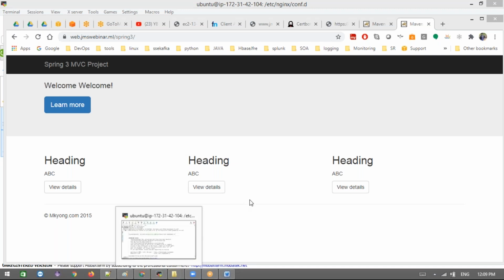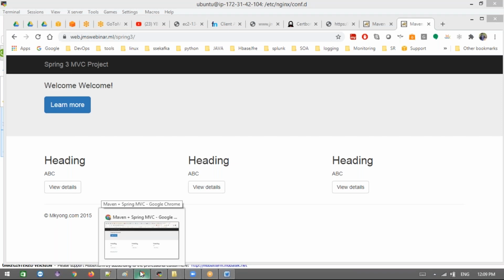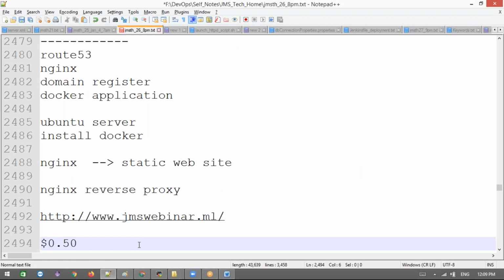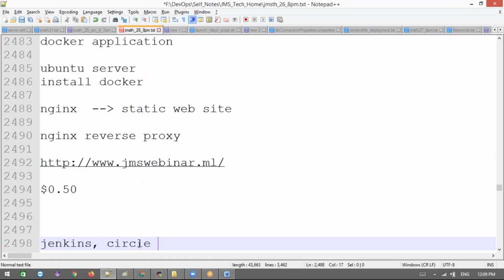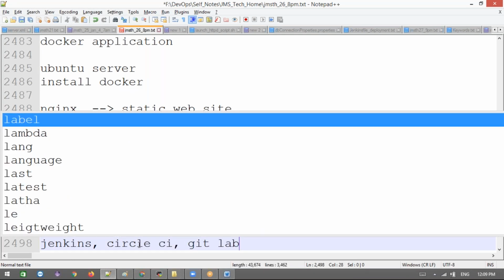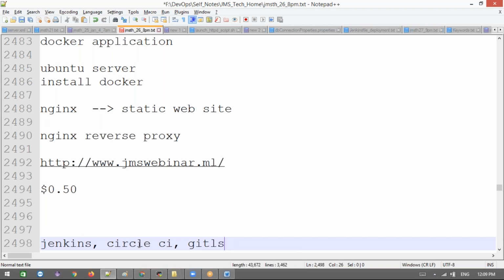Okay, and another thing, I'll take one more webinar in maybe the next one or two weeks. That is the latest. Instead of Jenkins, CircleCI, GitLab, whatever they are using, instead of whatever we do in a CI/CD pipeline, we are going to use GitHub Actions. Now in GitHub we also have a feature for CI/CD implementation with GitHub Actions.